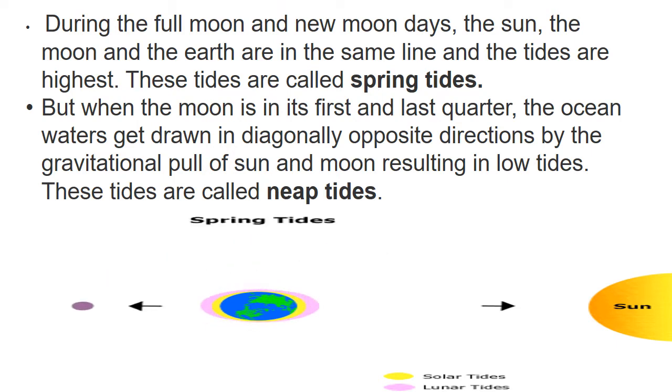So if they are in the same line, the tide will be highest, that is called spring tide. If the moon is in the first or last quarter, then it is the low tide, that is called neap tide. Okay.